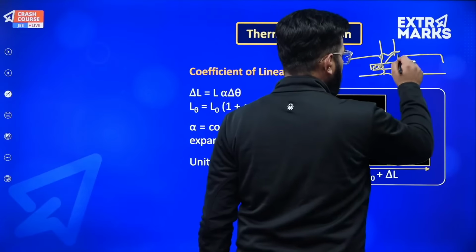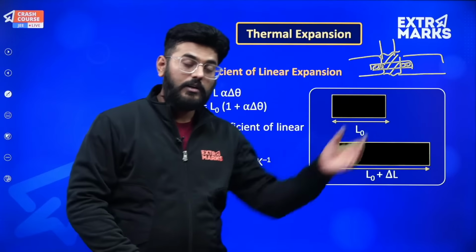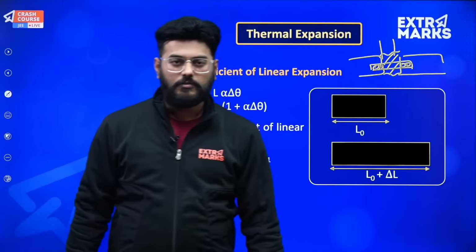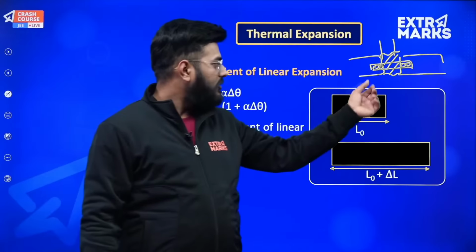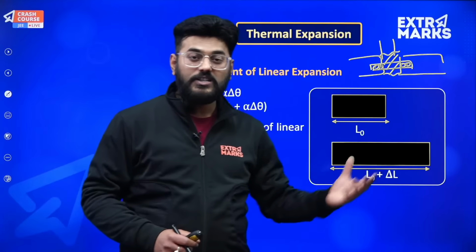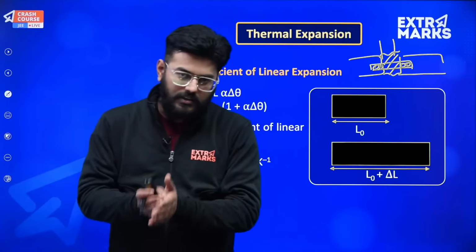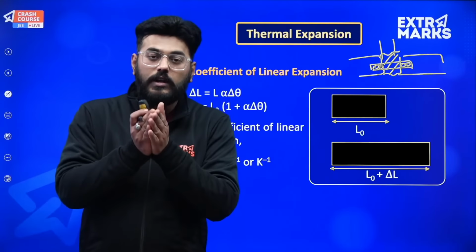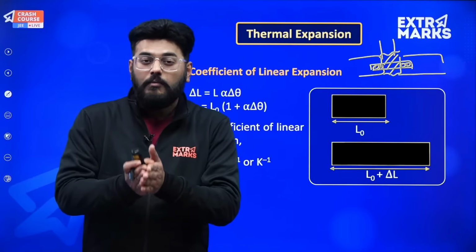This gap which I am talking about gets filled up in summers, when the rails come close to each other, and during the winters it's easily observable. So this gap is actually present just to avoid the creation of thermal stress. Suppose there isn't any gap between those two rails. They will want to expand during summers, but you're not allowing them.